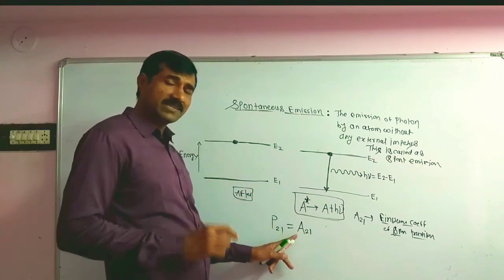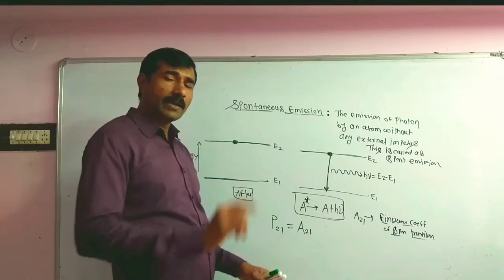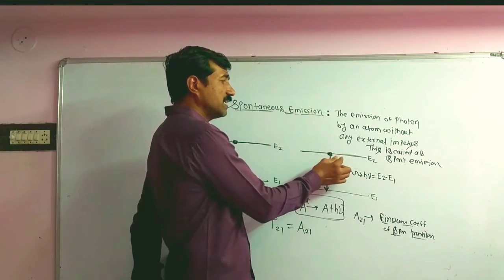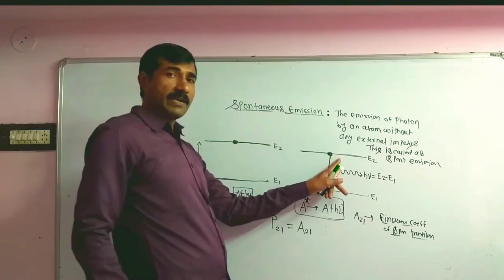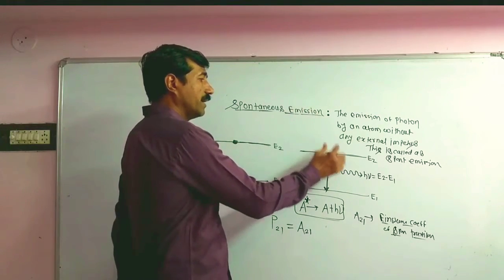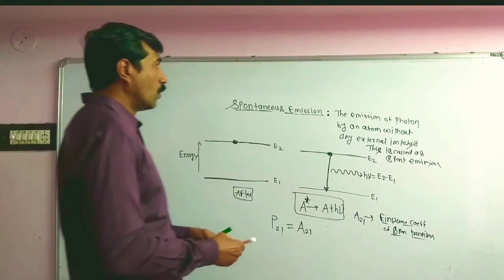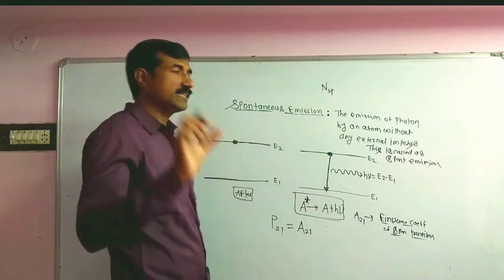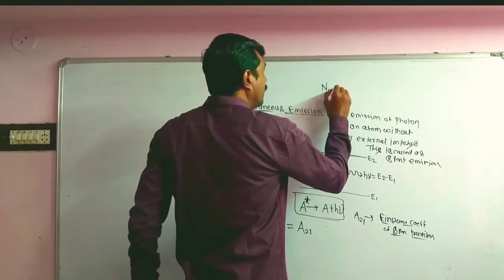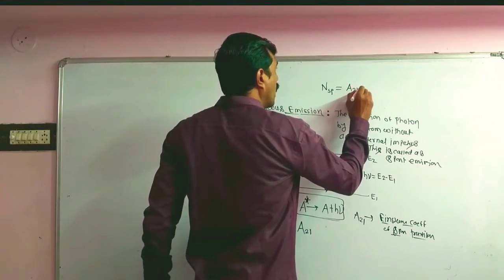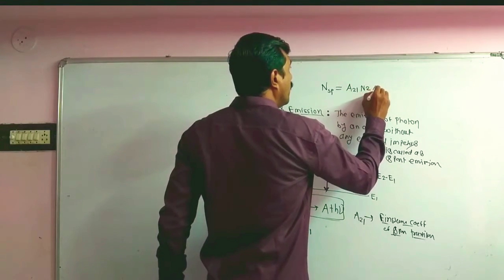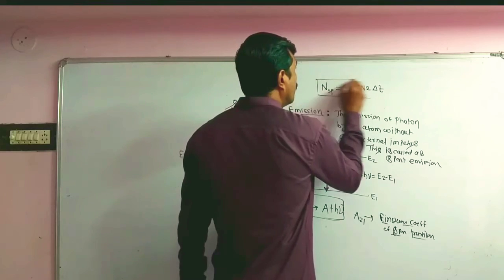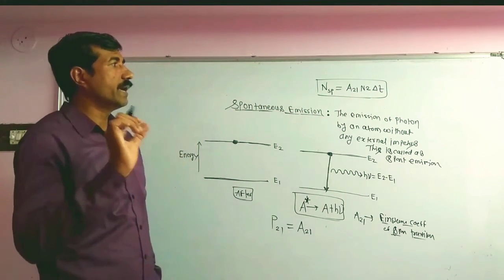The number of spontaneous transitions during the time delta t depends upon the density of the atoms, the number of atoms in the excited state. It depends only upon the number of atoms in the excited state. So we write NSP, the number of spontaneous transitions during the time del t, equal to A21 N2 del t.